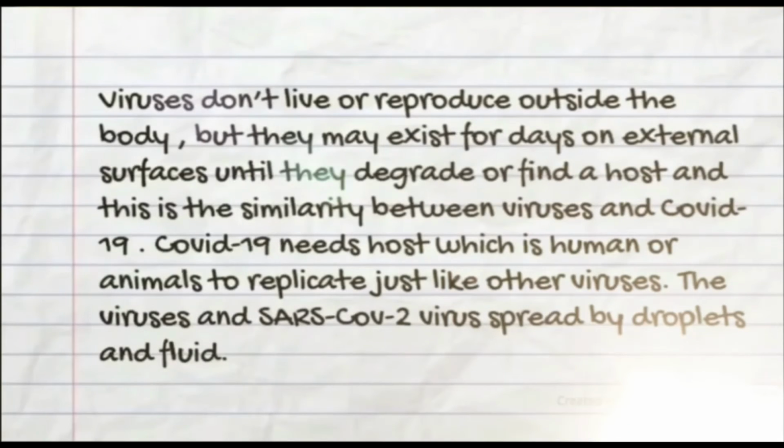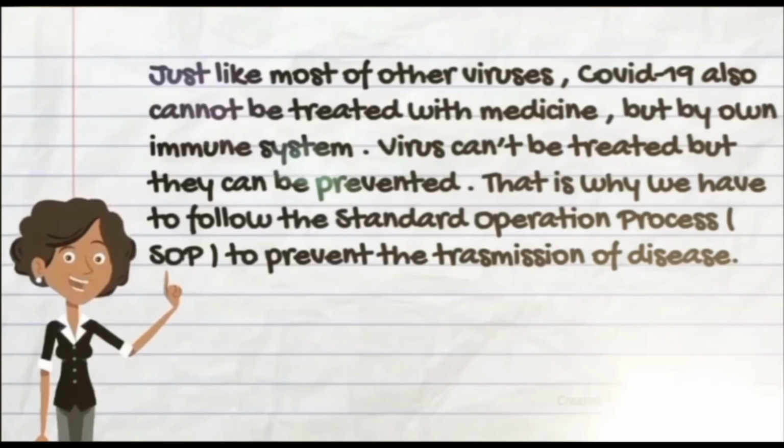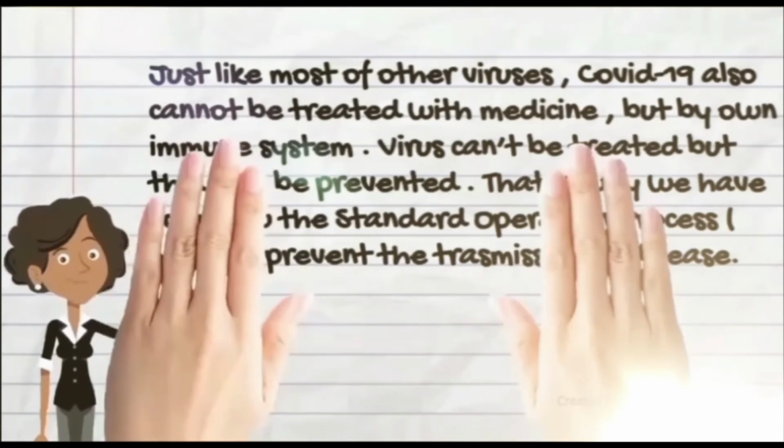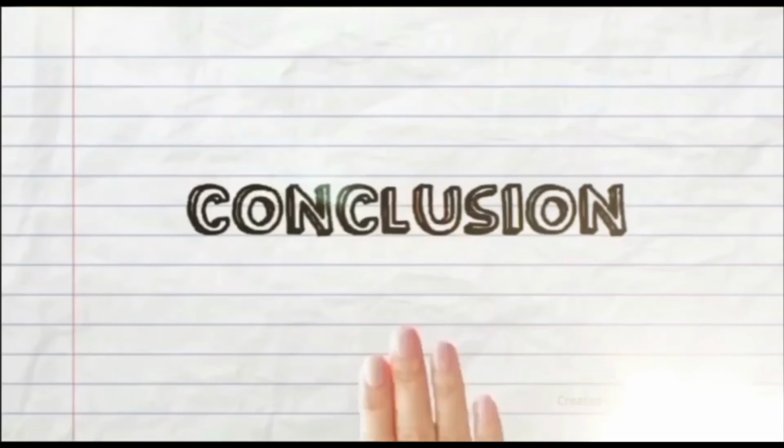Viruses don't live or reproduce outside the body, but they may exist for days on external surfaces until they degrade or find a host, and this is the similarity between viruses and COVID-19. COVID-19 needs hosts, which are humans or animals, to replicate just like other viruses. The viruses and SARS-CoV-2 virus spread by droplets and fluid. Just like most other viruses, COVID-19 also cannot be treated with medicine or by our own immune system. Viruses cannot be treated, but they can be prevented. This is why we have to follow SOP to prevent the transmission of disease.